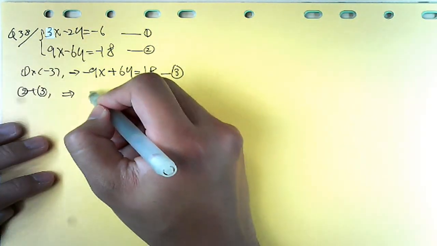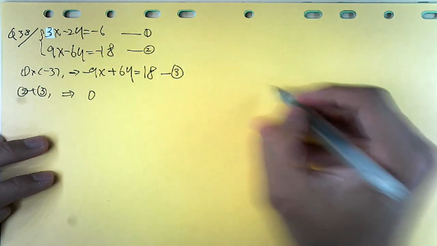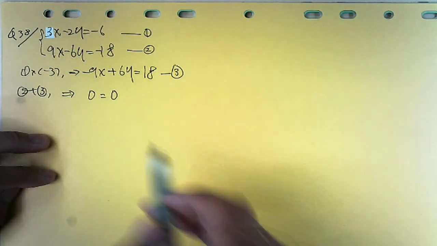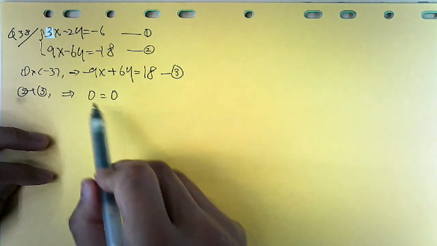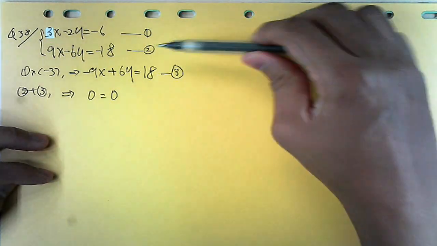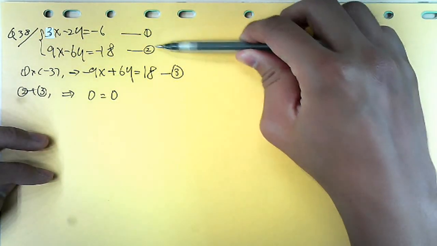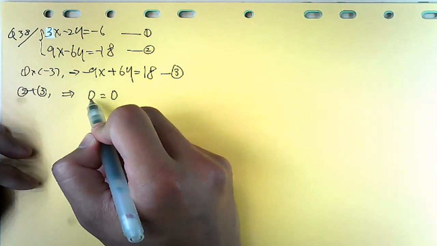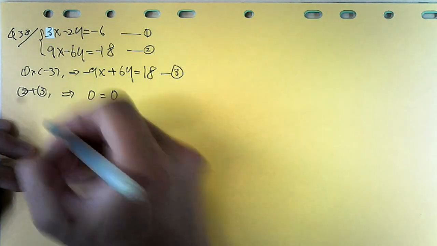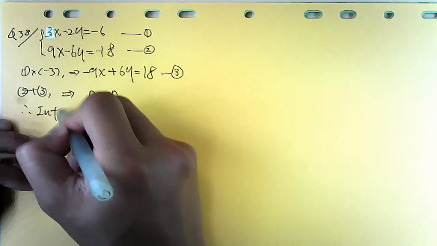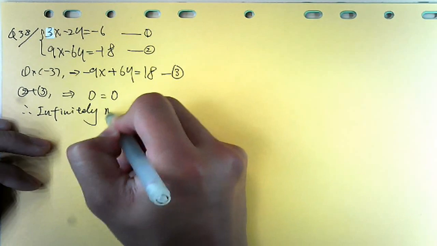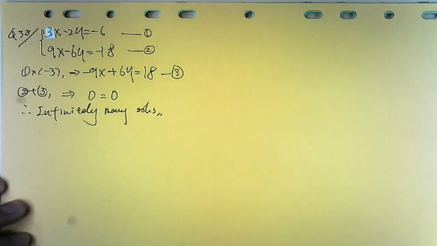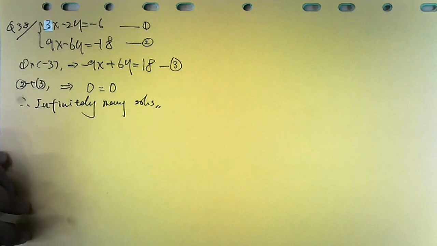Y cancel, right? So 0 on the left hand side, equal to, on the right hand side is also 0. So you have 0 equal to 0. 0 equal to 0 actually meaning what? Meaning that these equations are the same. So when you find out this 0 equal to 0, you can directly conclude it is infinitely many solutions. Understand? It's not very difficult.